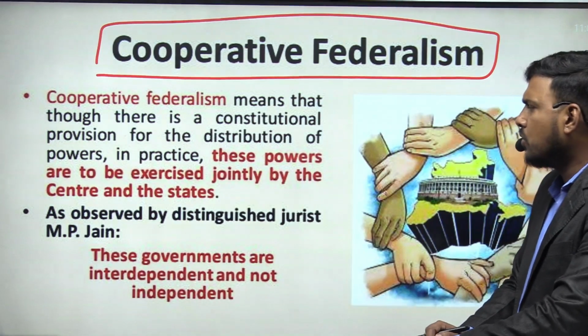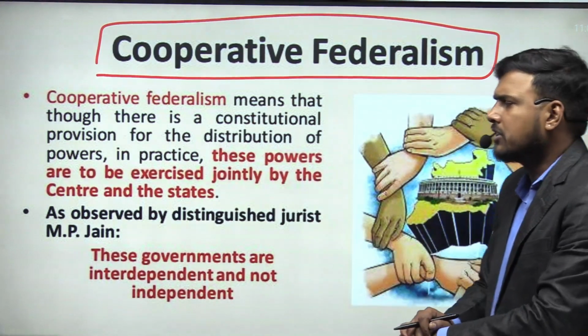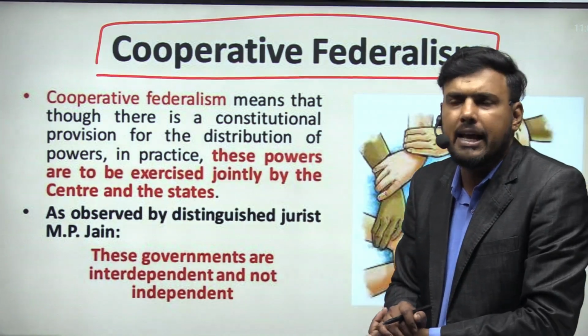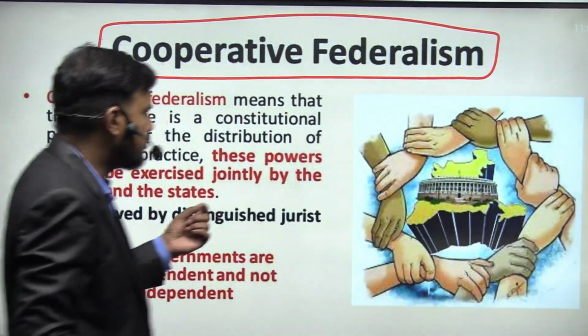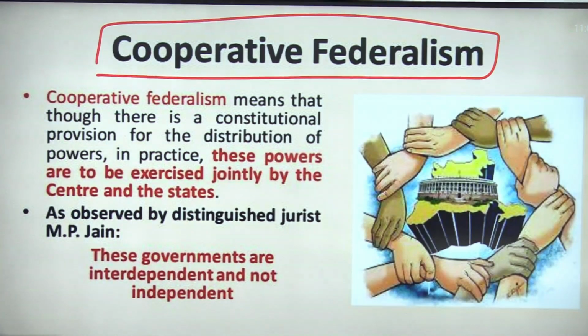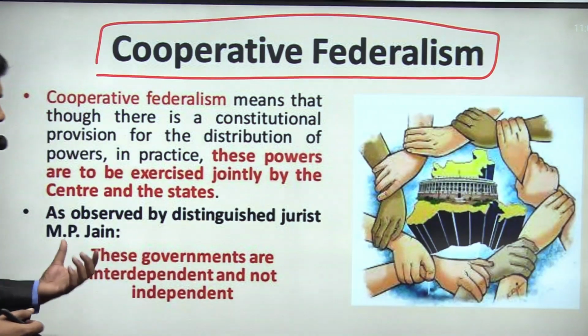I will just quote one of the observations of a constitution expert, that is MP Jain. He is of the opinion that in cooperative federalism, the governments are interdependent and not independent.